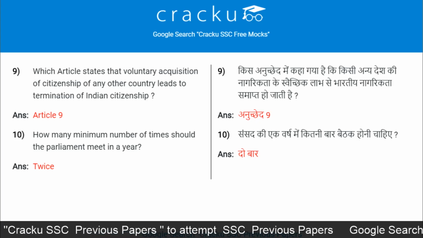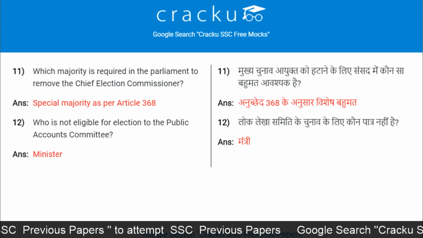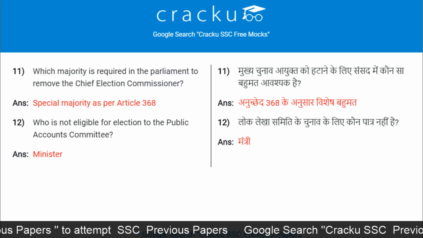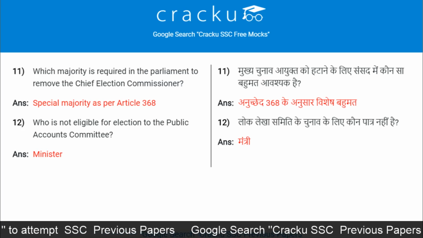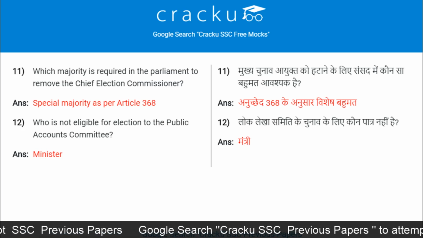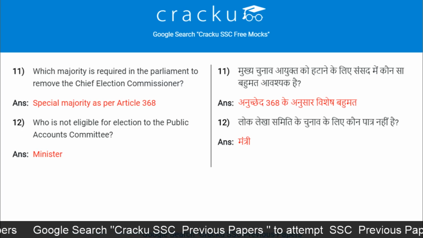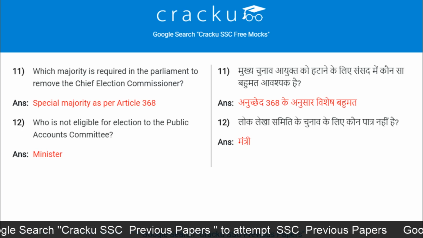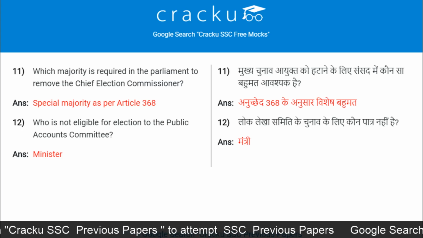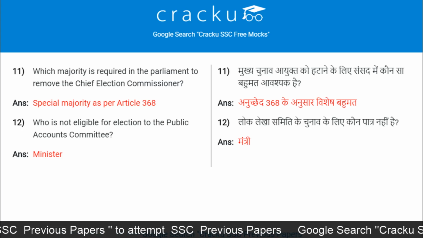Twice. Which majority is required in the Parliament to remove the Chief Election Commissioner of India? Special majority as per Article 368. Who is not eligible for election to the Public Accounts Committee? Minister.